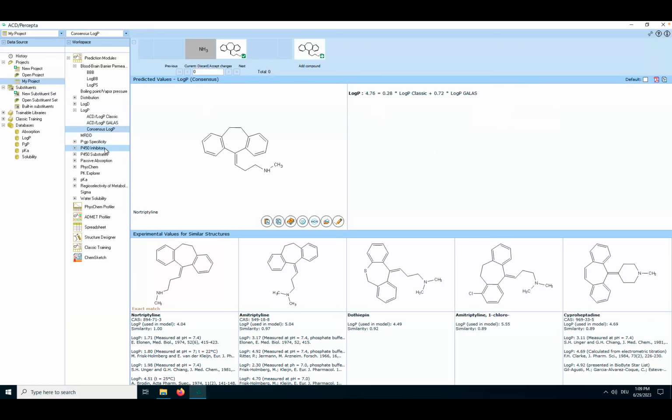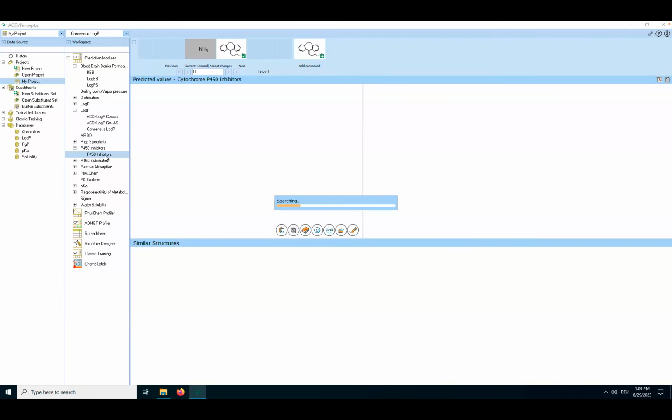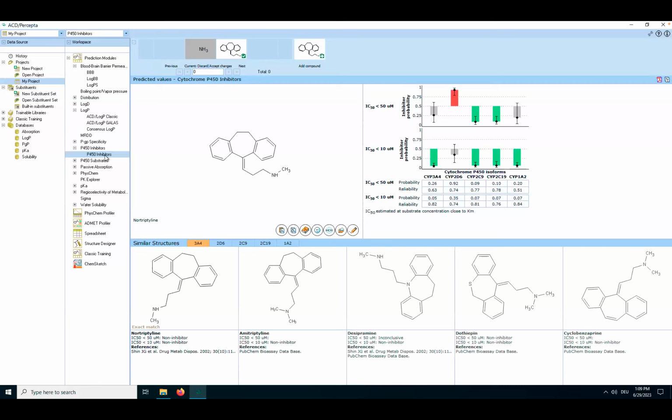Then maybe cytochrome inhibitors. You can also look at whether a compound is a cytochrome P450 inhibitor. And what the program does here in this case is it looks at 5 isoforms of P450 and checks the inhibition probability of that compound against those isoforms with 2 different models, one where IC50 is less than 50 micromolar, which is more of a general model, and a bit more of a strong model where IC50 is smaller than 10 micromolar.